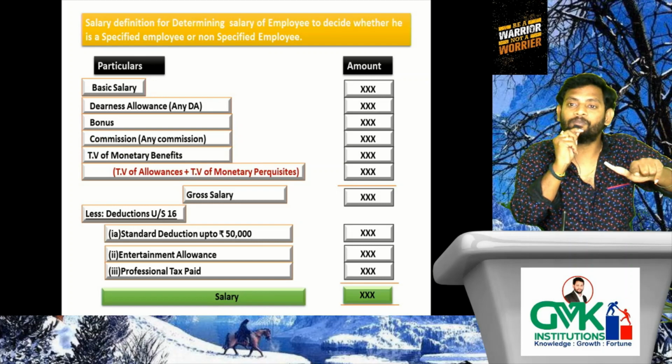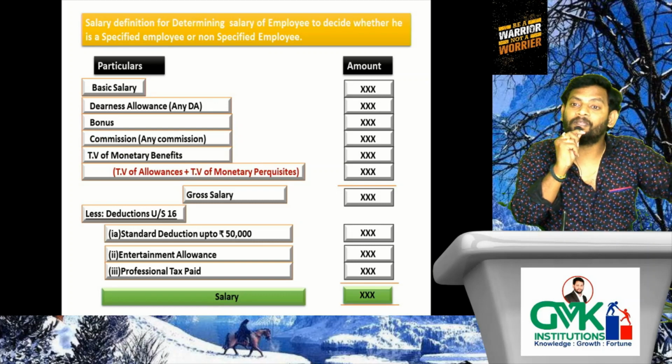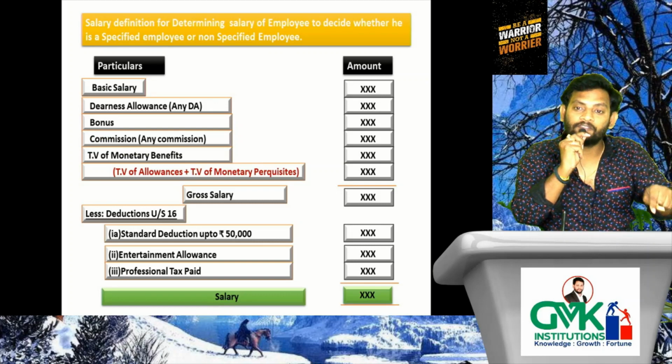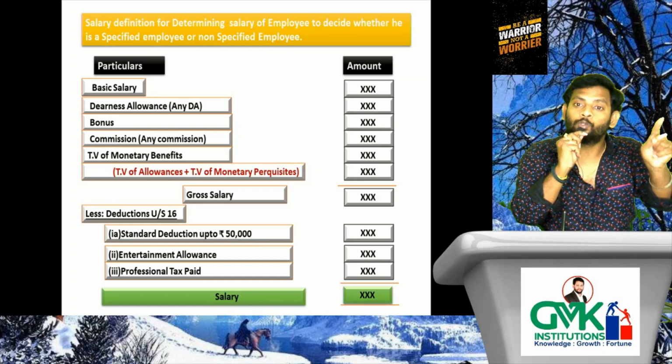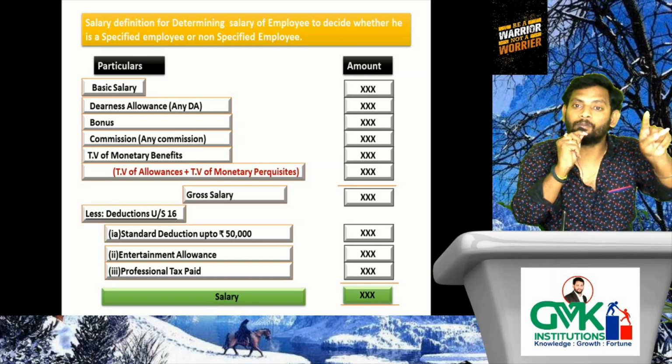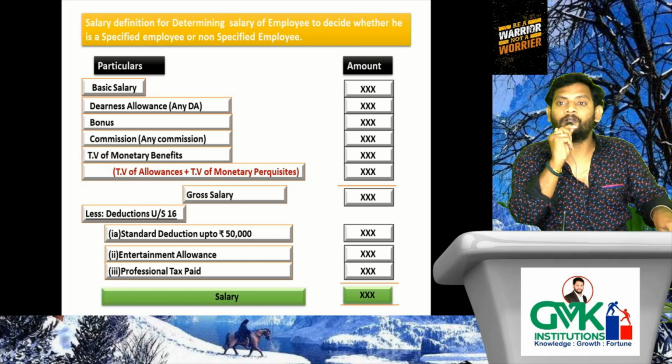Remaining 6 items are not considered because the remaining 6 items are retirement benefits. Here we are deciding the salary of the employee to determine whether that employee is specified or non-specified, to decide the chargeability of non-monetary perquisite. When will we receive non-monetary perquisite? During the time of employment.